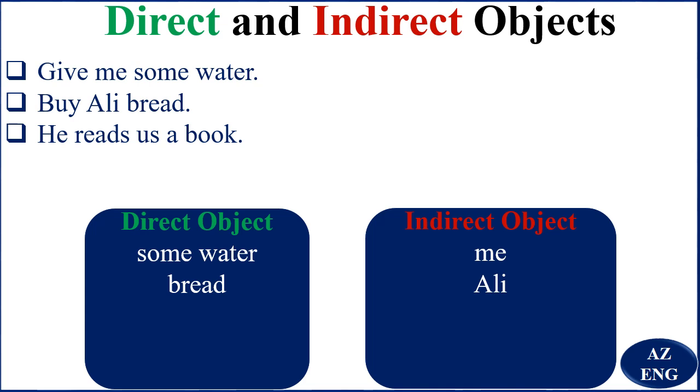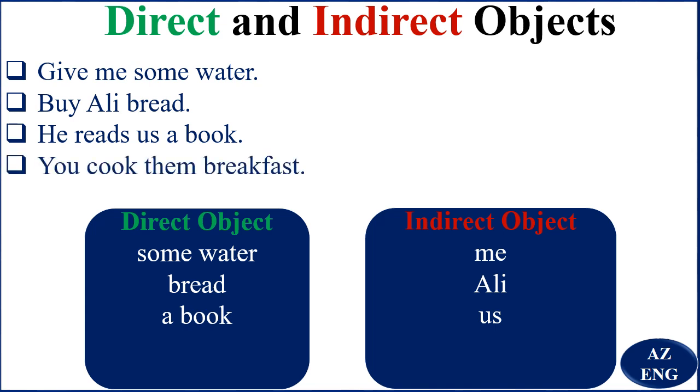He reads us a book. Now, us is an object, a book too is an object. So the question is, he reads what? A book. A book is the direct object. He reads a book to whom? To us. Us is the indirect object.